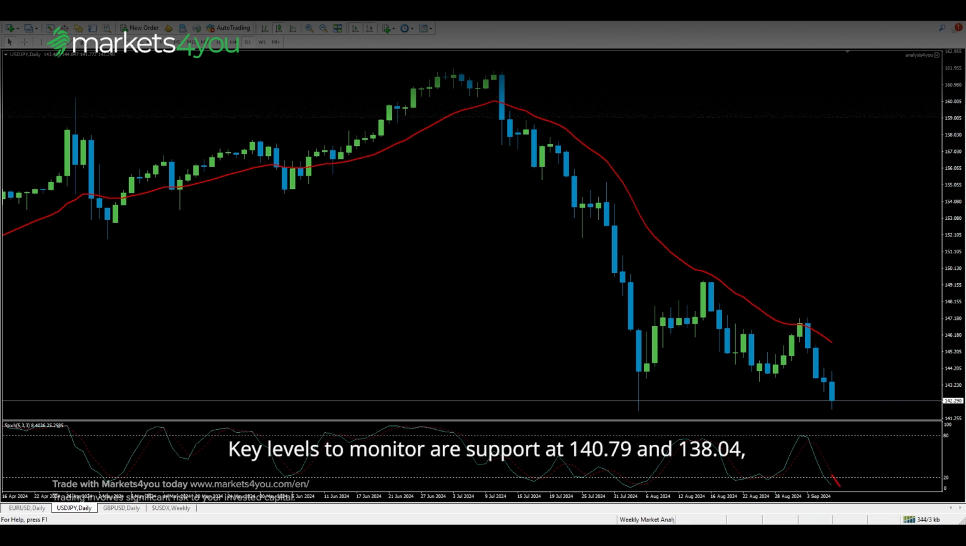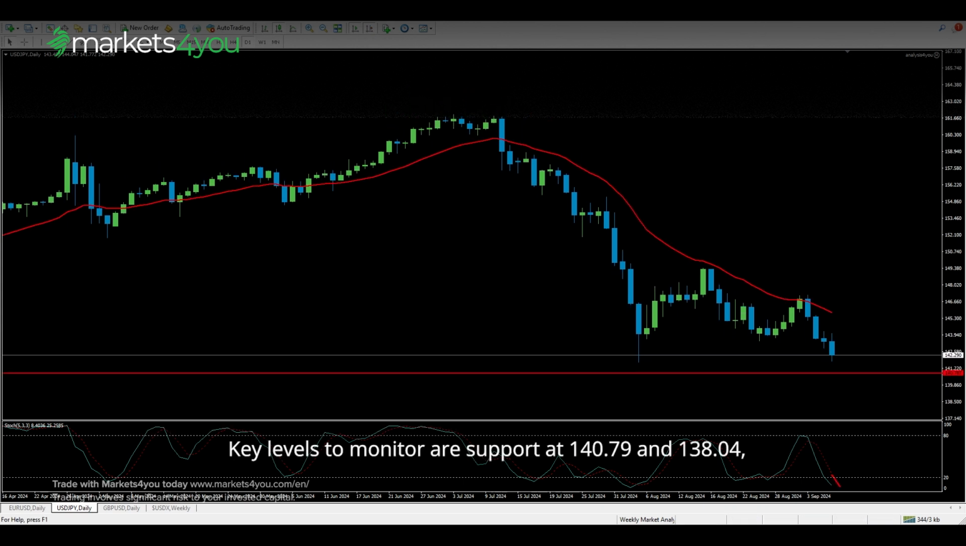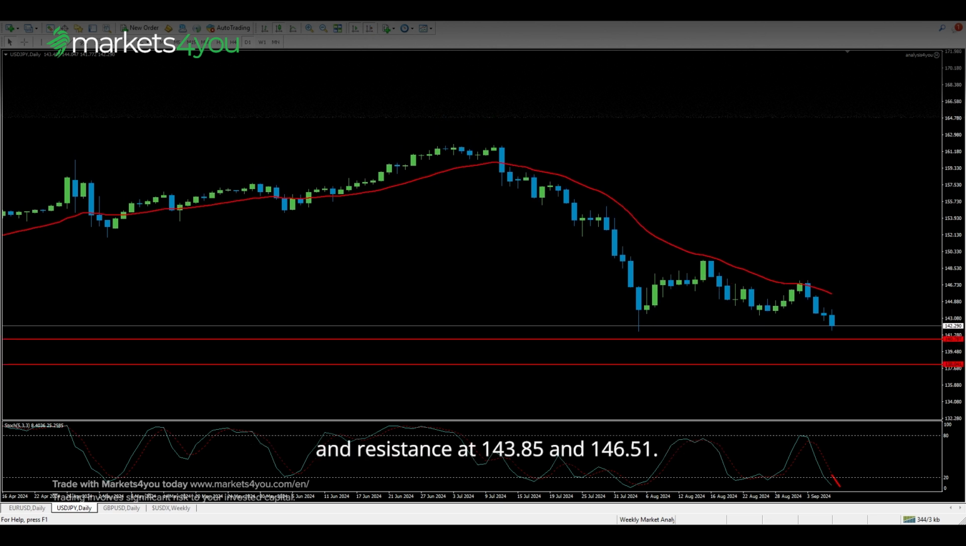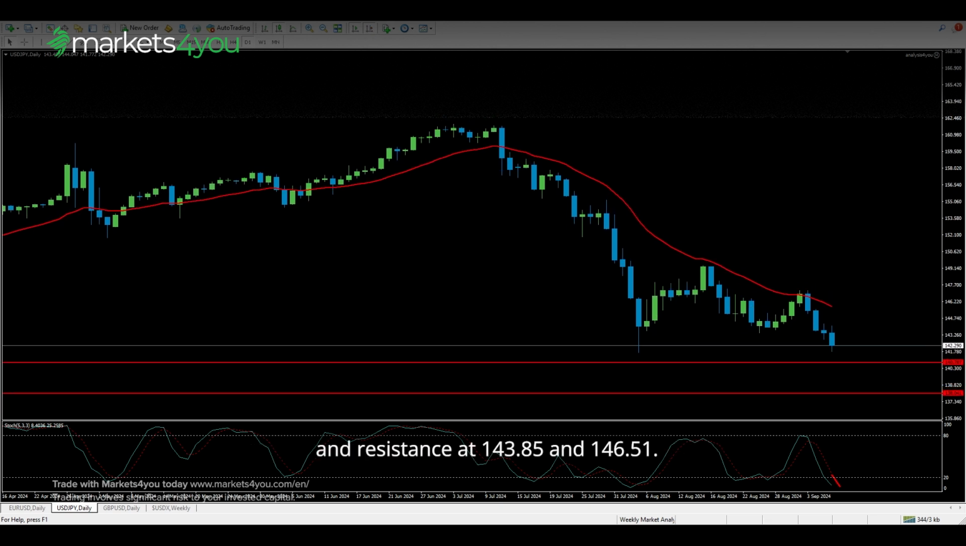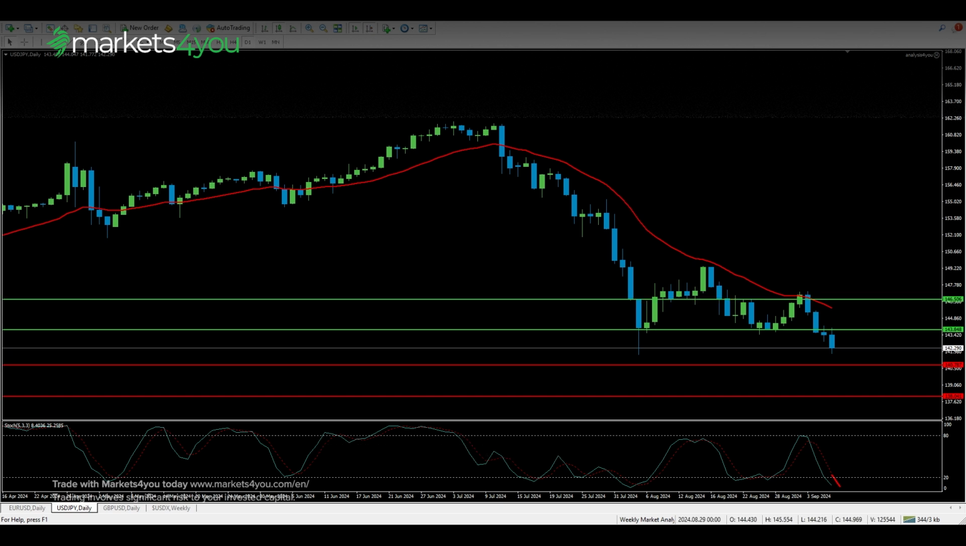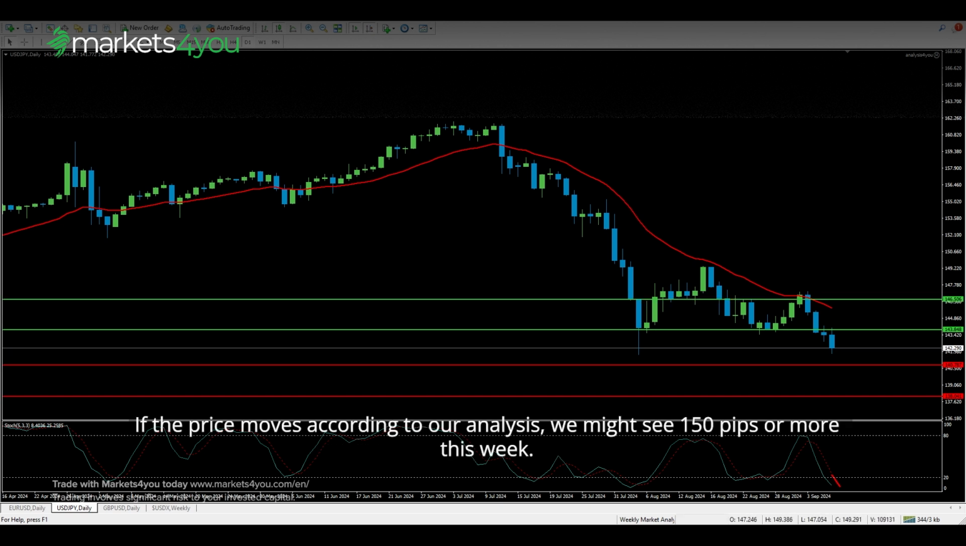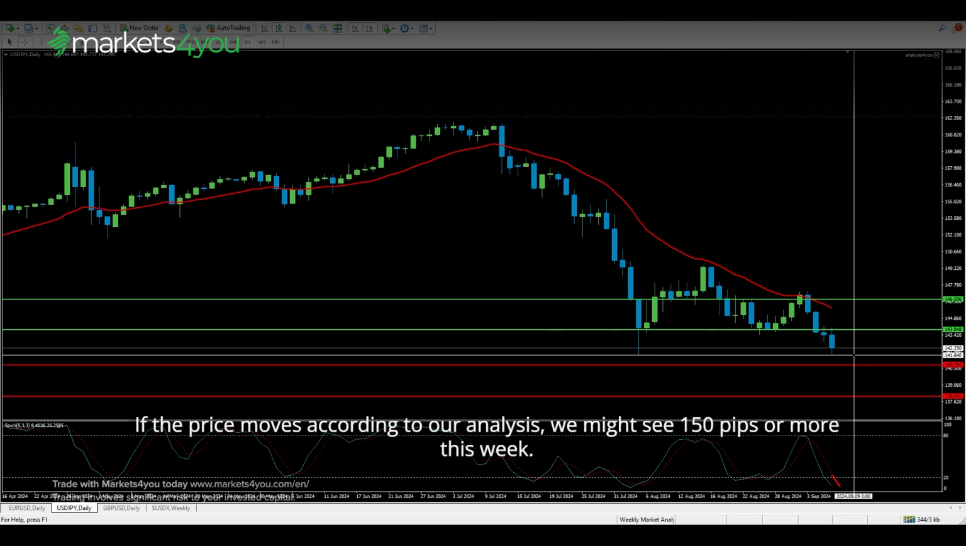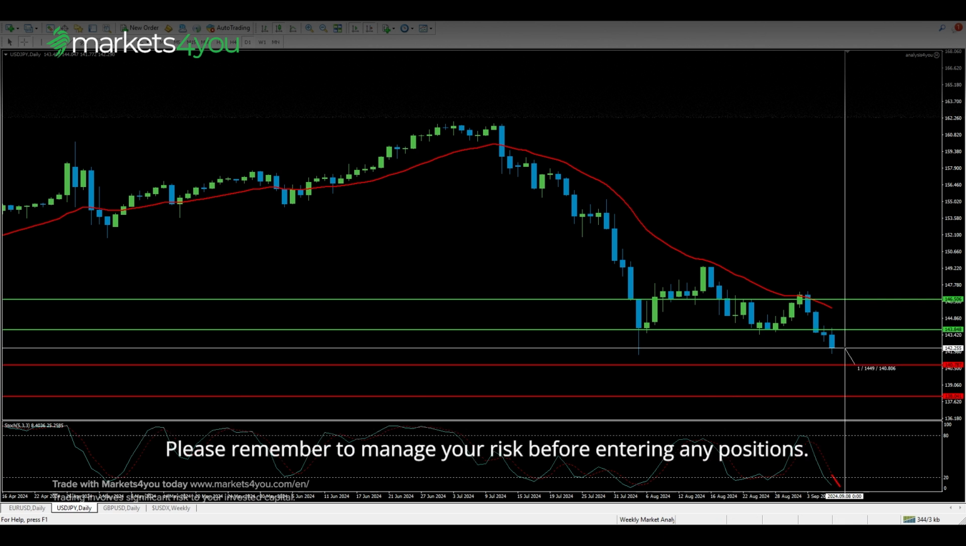Key levels to monitor are support at 140.79 and 138.04, and resistance at 143.85 and 146.51. If the price moves according to our analysis, we might see 150 pips or more this week. Please remember to manage your risk before entering any positions.